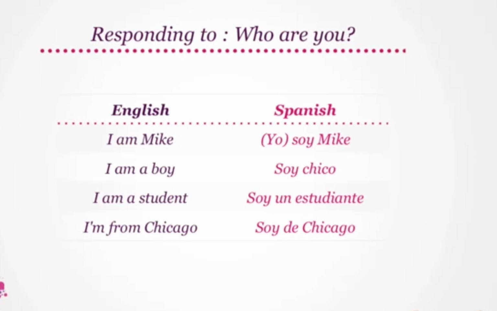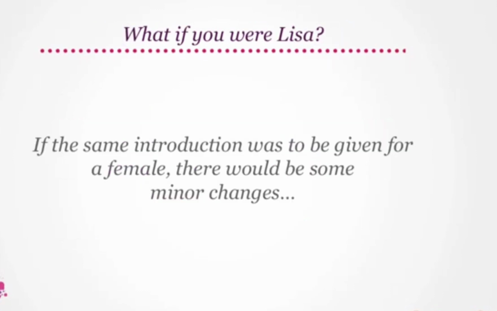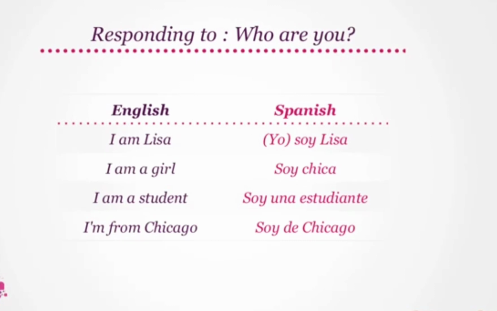Great! What if you were Lisa and not Mike? If the same introduction was to be given for a female, there will be some minor changes. I am Lisa will be yo soy Lisa. I am a girl is soy chica. I am a student becomes soy una estudiante. And lastly, I'm from Chicago translates to soy de Chicago.